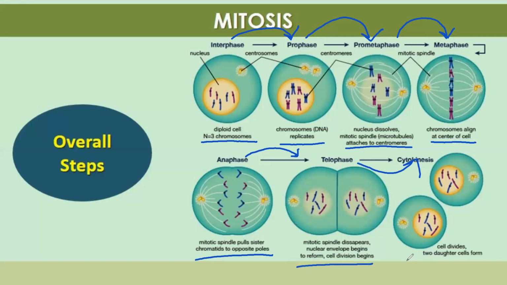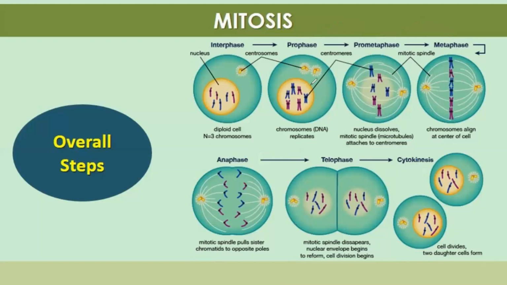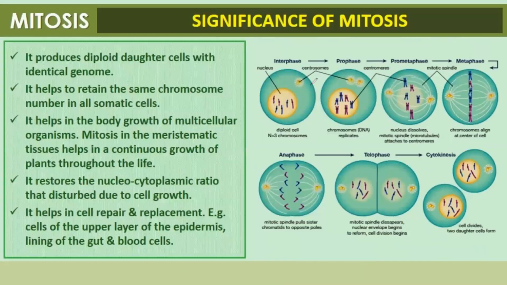After telophase, cytokinesis. Cytokinesis is division of the cell. It divides into two daughter cells, and at the end of mitosis, from a single parent cell, we have two daughter cells. Lastly, the significance of mitosis.